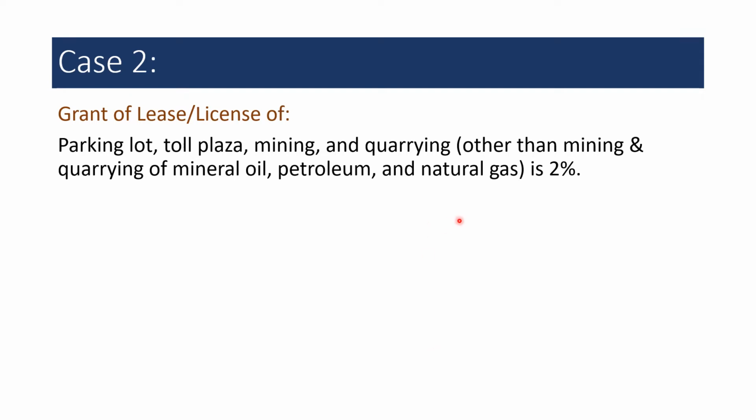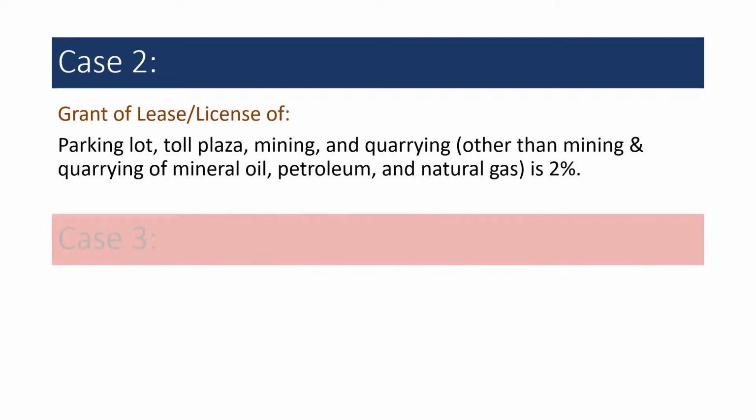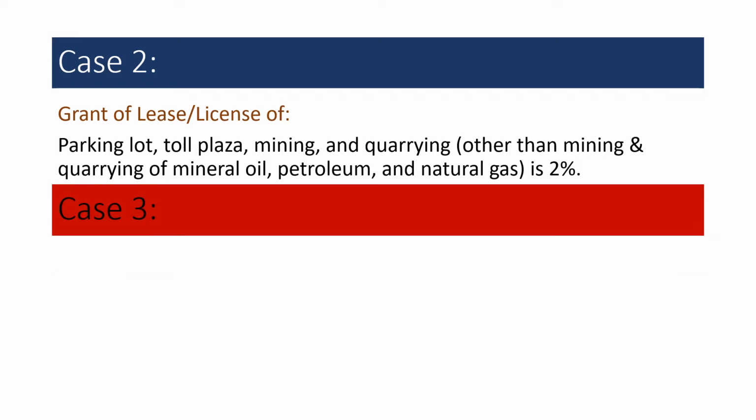And the condition mentioned here: other than mining and quarrying of mineral oil, petroleum and natural gas. Except these things, if you grant a license or lease for parking lot, toll plaza, mining and quarrying, it is 2%.